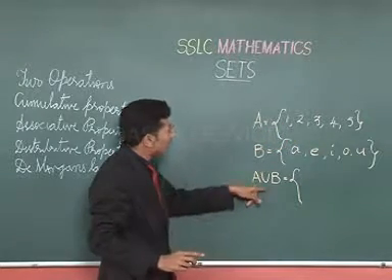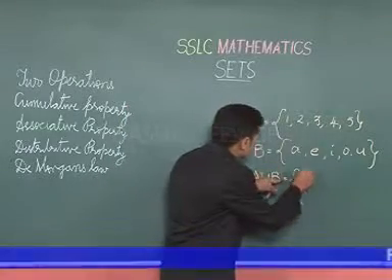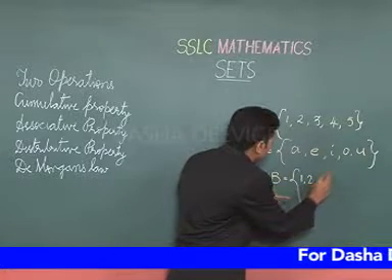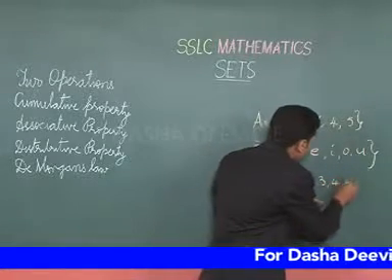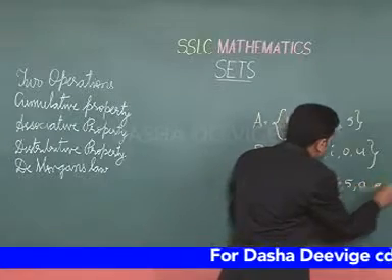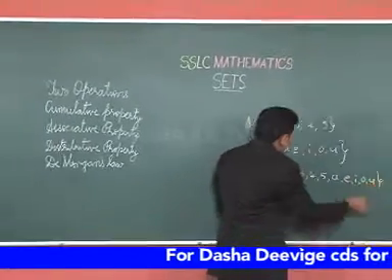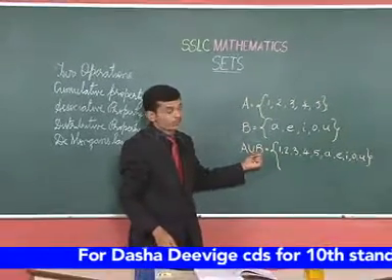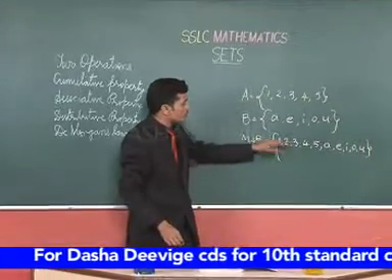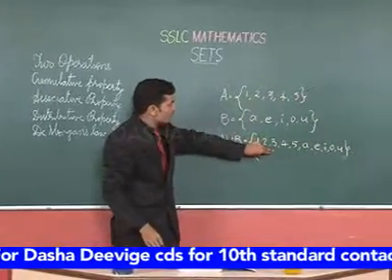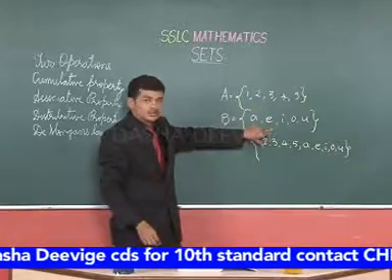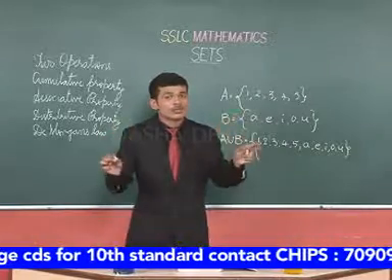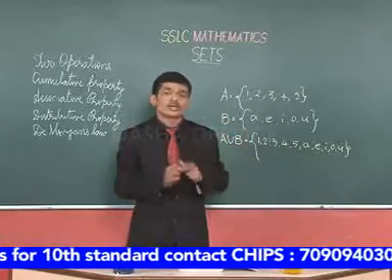So, A union B becomes a set which has entities from both the sets: 1, 2, 3, 4, 5 and A, E, I, O, U. This is how union operates. Union is an operation which combines all the entities of two sets together into a set.